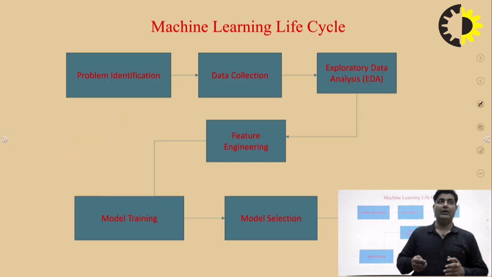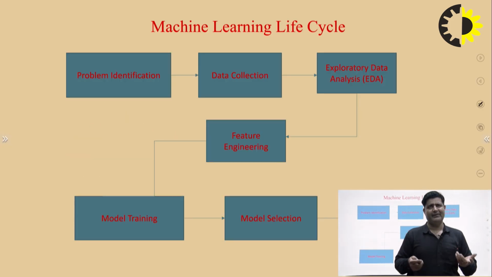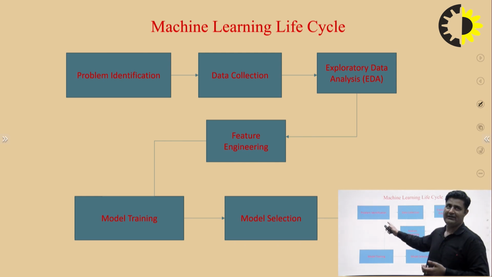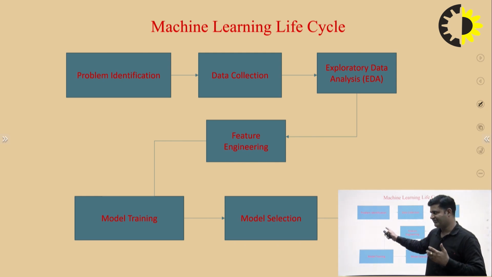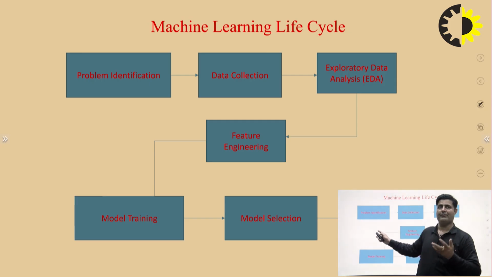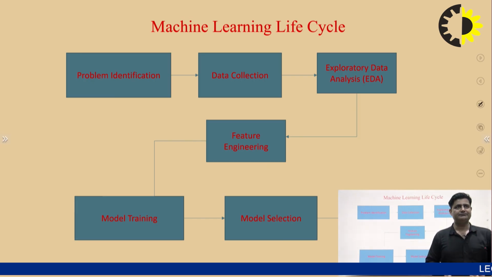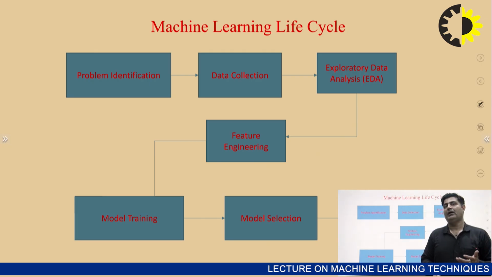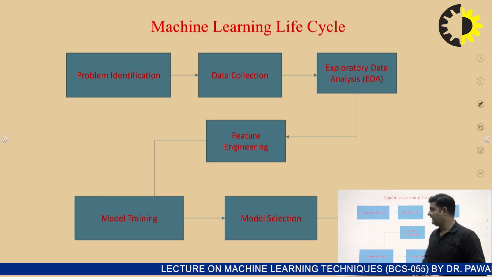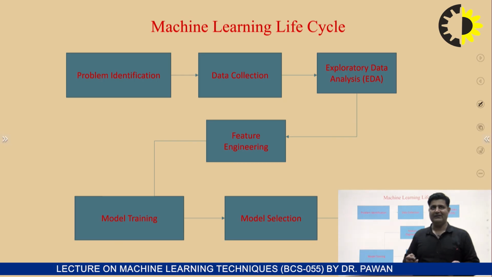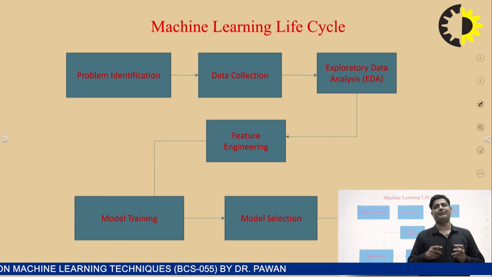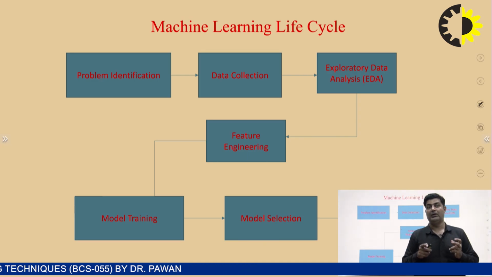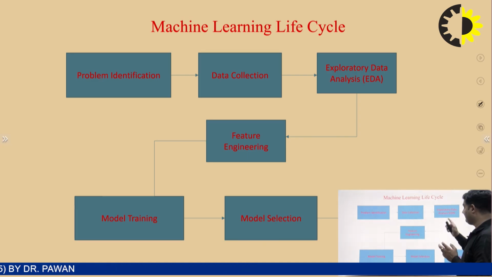Then we have the machine learning life cycle. As we have defined, we have the problem identification. Whatever model we have to design, first we have to identify what type of problem we have to take. Then for the specified problem, we need appropriate data. The second most important step is the data collection part. Then we have the EDA of the data. Before designing the model, we have to apply the EDA. The EDA is a very key factor of the machine learning life cycle.